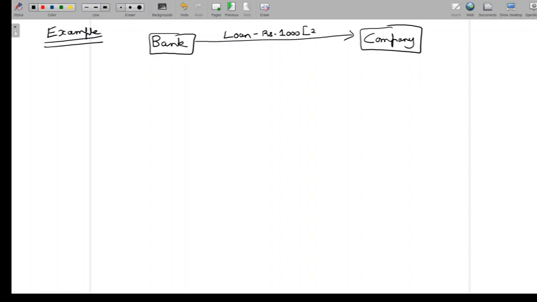And let's say this is a 2-year loan, and the company makes the following payments to the bank. At T1 it makes a payment of 100, and at T2 it makes a payment of 1100. Now what we are supposed to find out is what is the cost of debt finance and what is the return on debt investment.